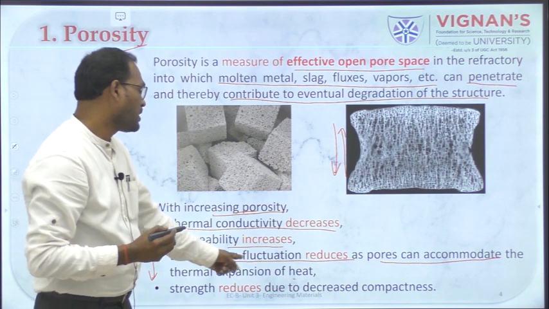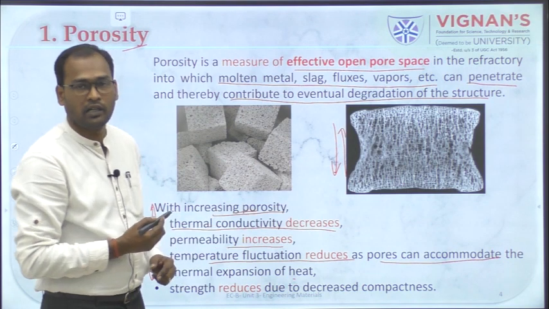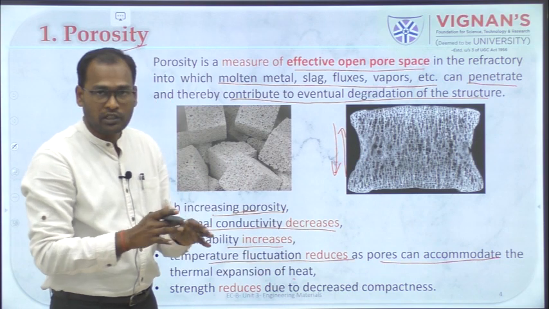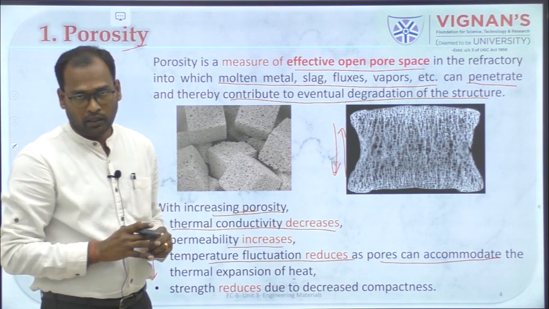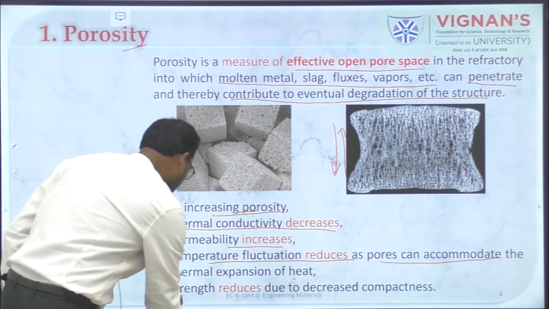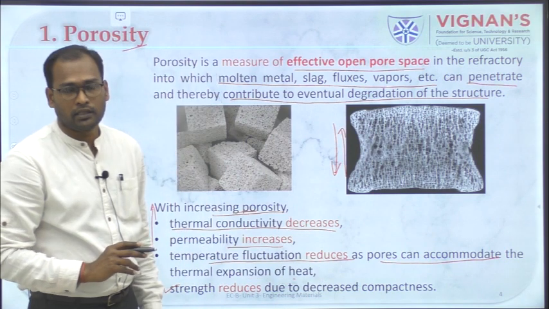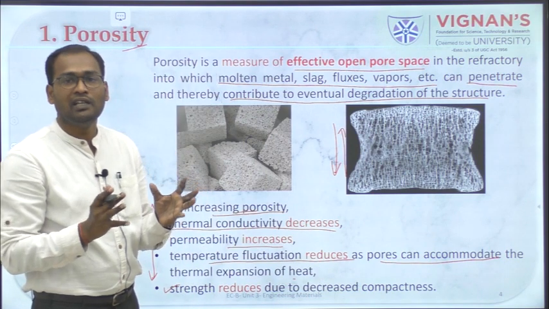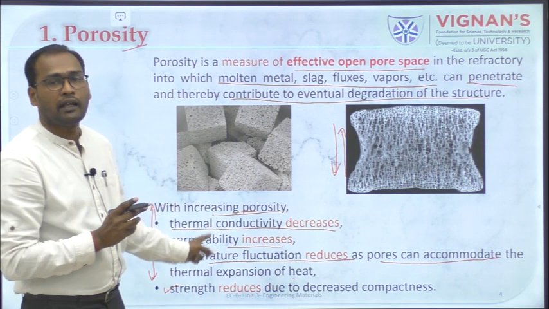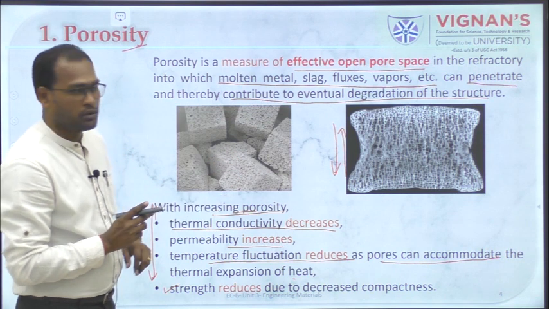The same explanation I gave for thermal conductivity applies here also: the fluctuation reduces because of the air getting trapped in those pores. And the last one is that the strength reduces due to decreased compactness. The more the porosity, the more the strength decreases. These are some of the characteristics of porosity, either increased or decreased.